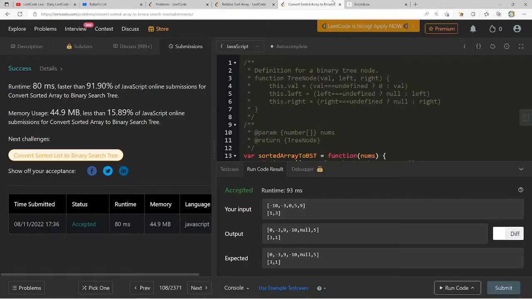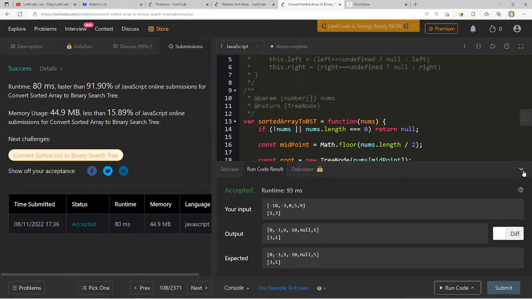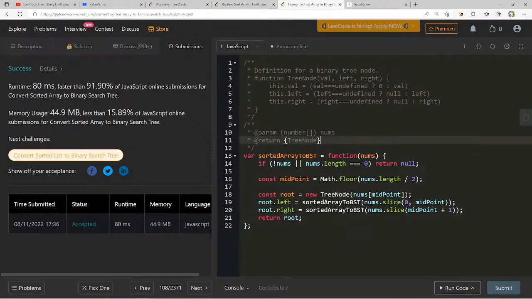This one here, let's think about the time and space complexity. For every value in nums, we're going to have to create a new node. So that's going to be linear time because we have to traverse the entirety of our nums array. As far as space complexity goes, honestly, I'm not sure if nums.slice takes any extra space.